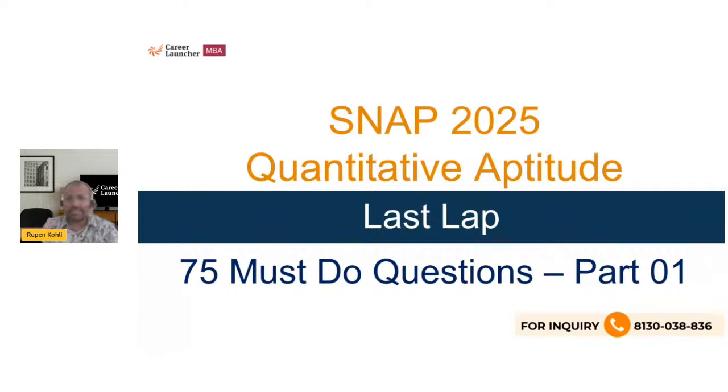So let me just tell you that I'll be personally taking a lot of Snap sessions for you. I'll be particularly taking all your quant sessions, and the last session that I'll take will be of DS, right? So although DS has not come in a long time in Snap particularly, we should be aware about it because it can come up anytime, right? Even in CAT exams, DS has not come for a long time, but who knows?